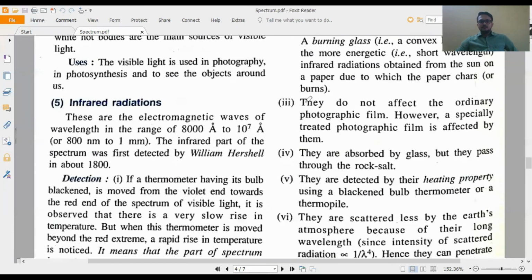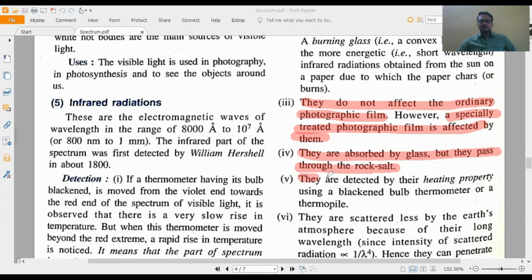The third property is that they do not affect the ordinary photographic film, because infrared radiations are not chemically active. Ultraviolet radiation is highly chemically active, but this one is not. For that reason it does not affect the ordinary photographic film. However, a specially treated photographic film is affected by them. They are absorbed by glass, but they can pass through rock salt.